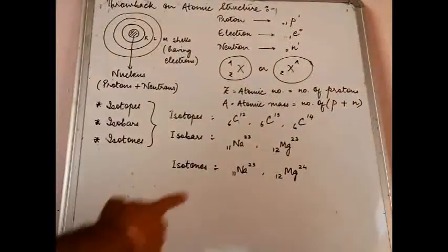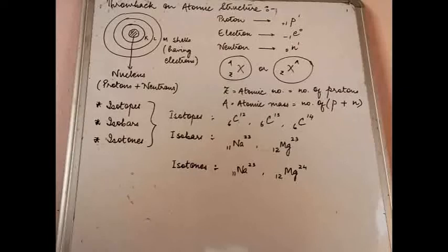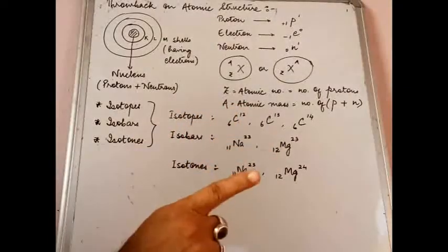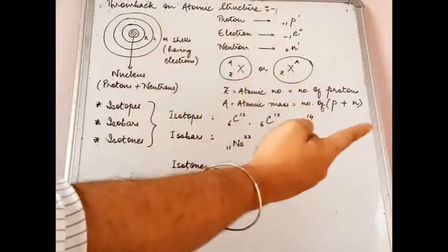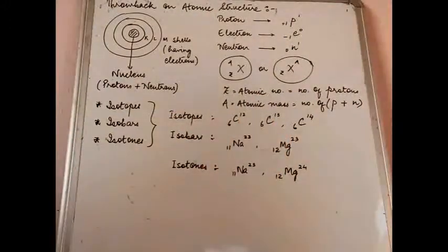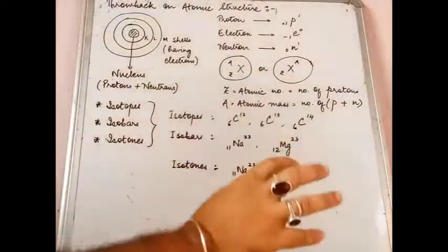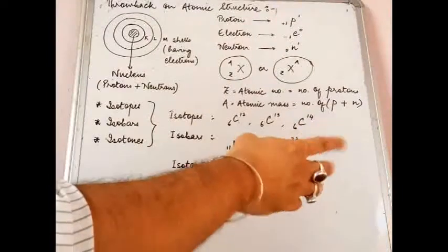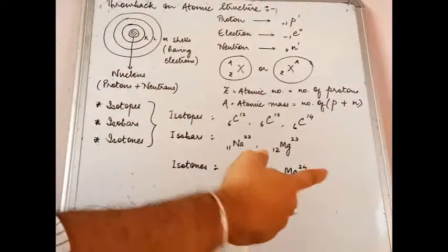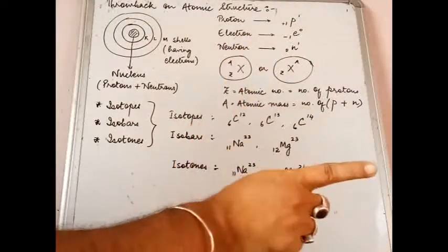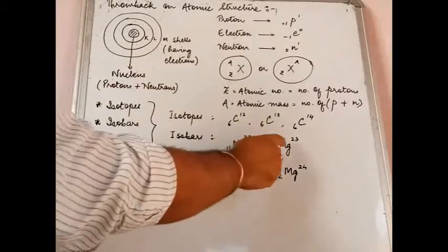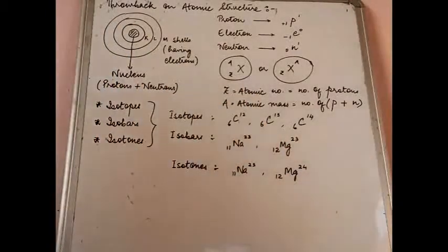Have a look there, that's a magnesium atom, but not the usual one that you study. You study 12Mg24. This is 12Mg23. If I talk about 12Mg23 and 12Mg24, then these will be isotopes. But I am going to talk about this sodium atom here and this magnesium atom over here.